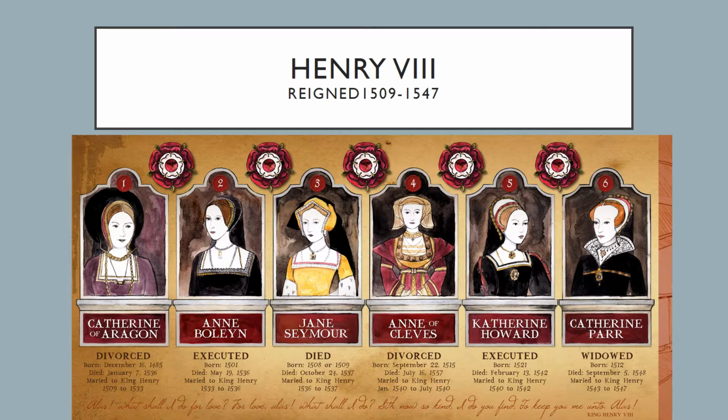Catherine of Aragon divorced the king. That's how their marriage ended. Anne Boleyn was executed. Jane Seymour died during childbirth of Henry's only son. Anne of Cleves and Henry were divorced. Catherine Howard was executed, and finally Catherine Parr survived him and became his widow.